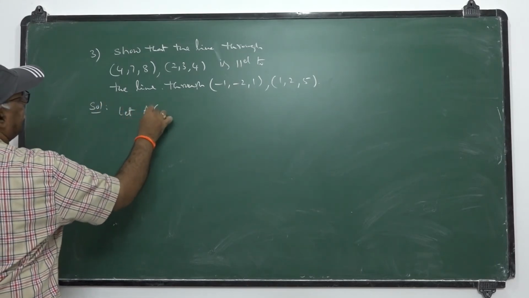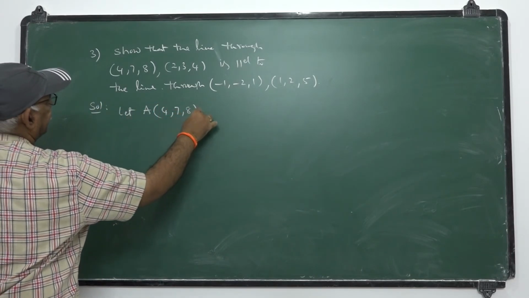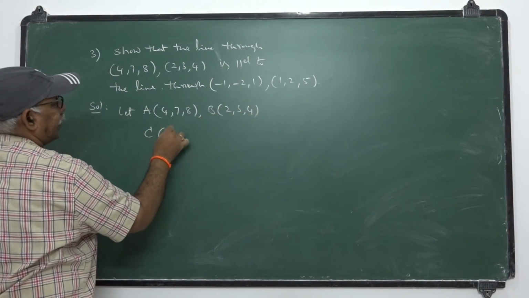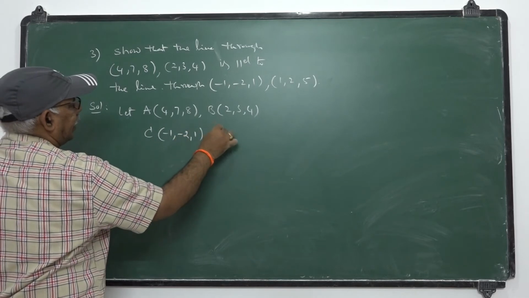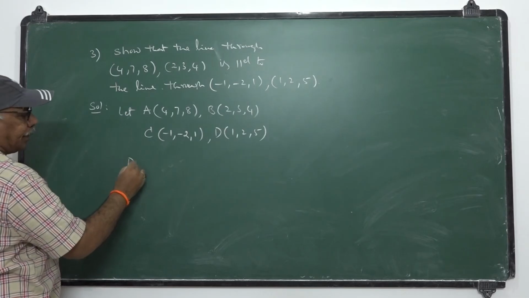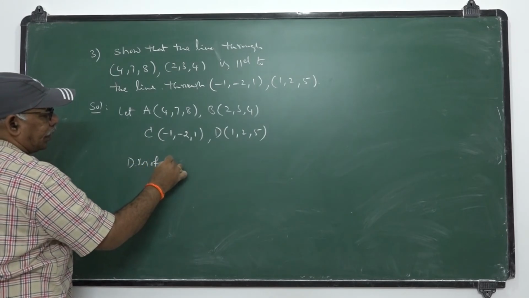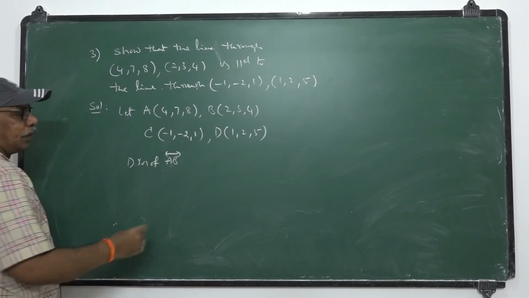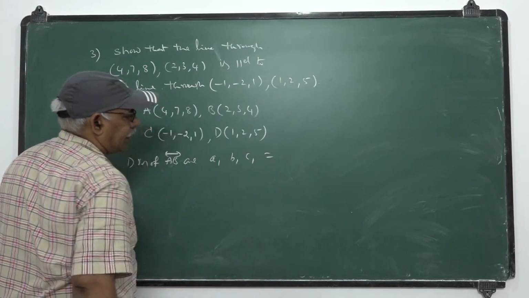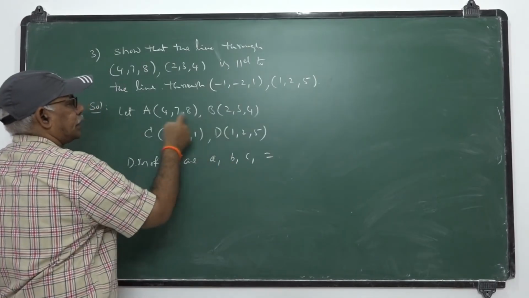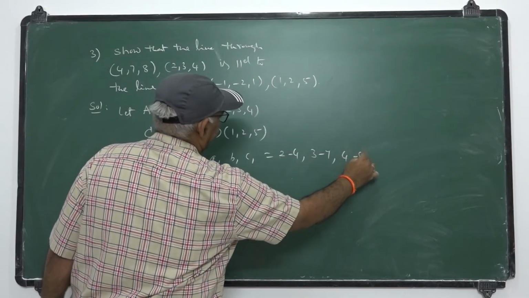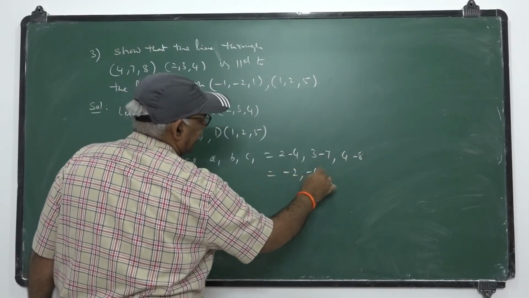Let the given points be A, B, C, D. C is -1, -2, 1. D is 1, 2, 5. DRs of line AB, let them be A1, B1, C1, equal to 2 minus 4, 3 minus 7, 4 minus 8, that is -2, -4, -4.